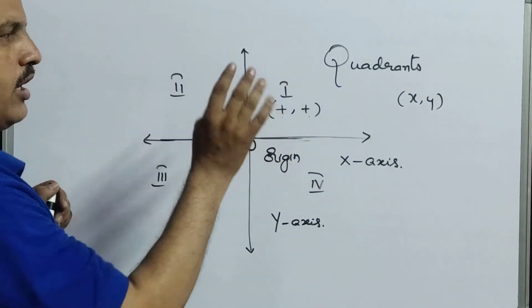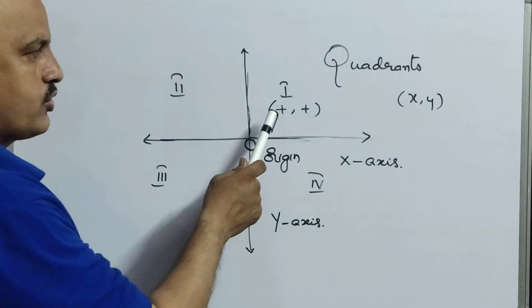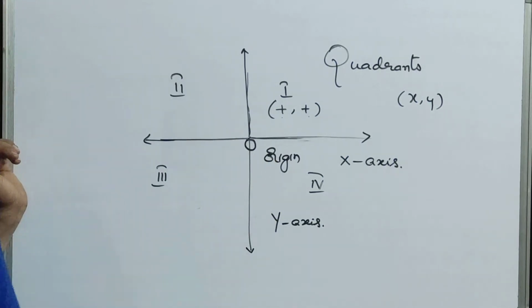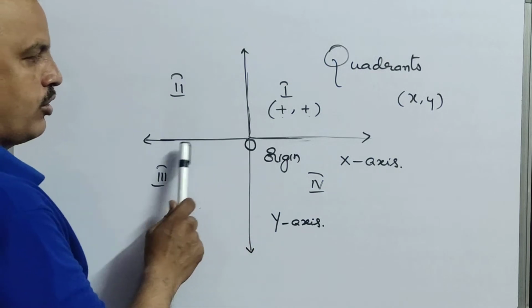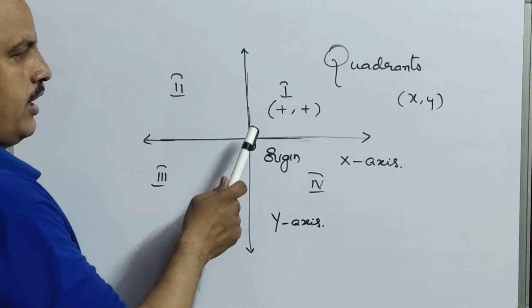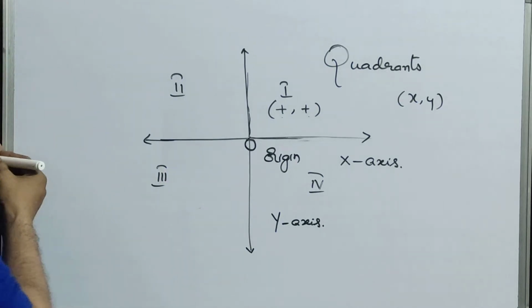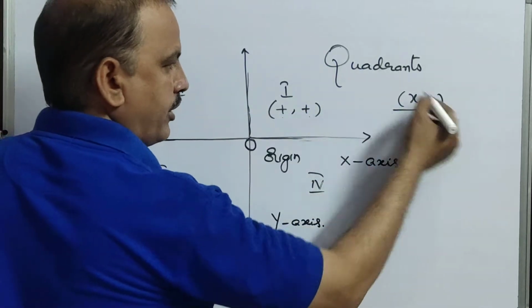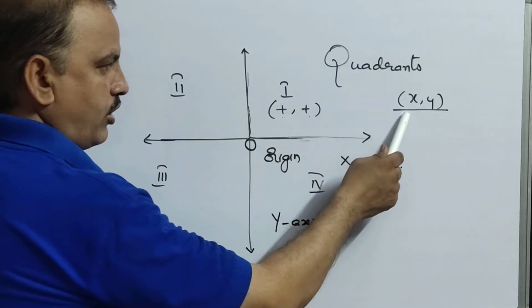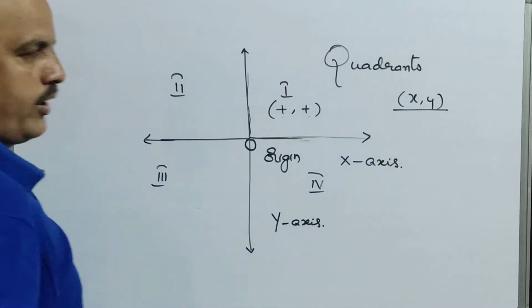In this we have quadrants. How many quadrants do we have? 4 quadrants: 1, 2, 3, 4. How are these quadrants formed? Based on the horizontal line and the vertical line intersecting. And these are called coordinates. One is the x coordinate and the other is the y coordinate.